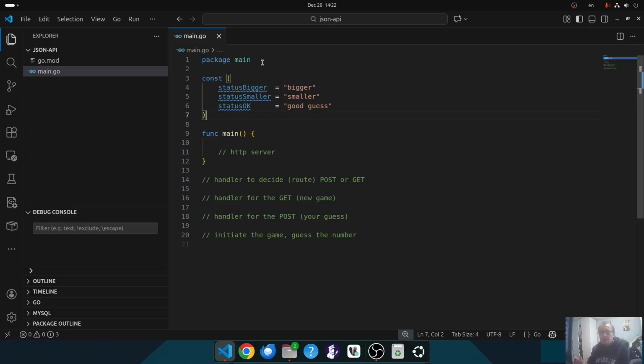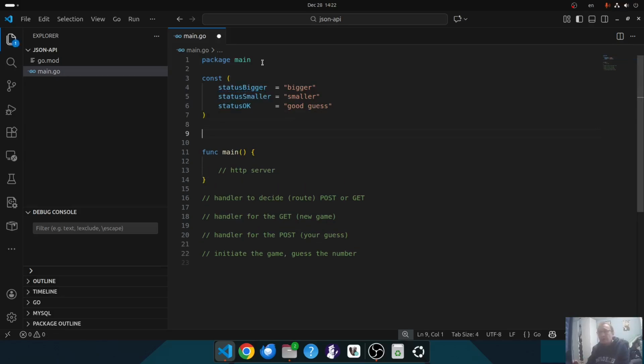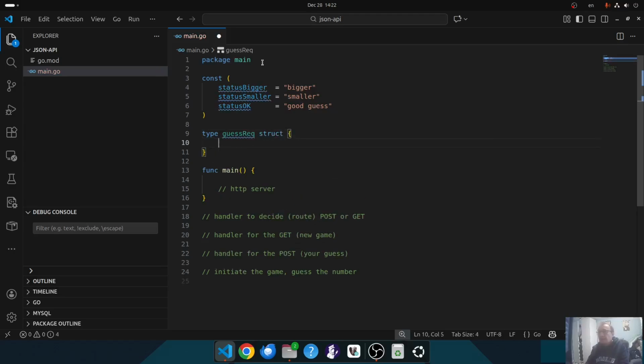We can have a request and a response. The request is your guess. It will be a very simple struct. So type guess request. It will be a struct, and it's just your guess. So guess, and it's an integer, and let's say we need a JSON tag. You remember from the previous lesson, JSON guess, if I don't want to use the capital case.